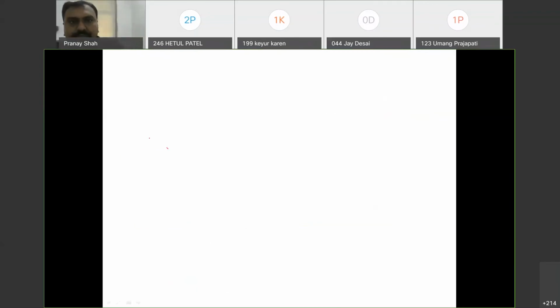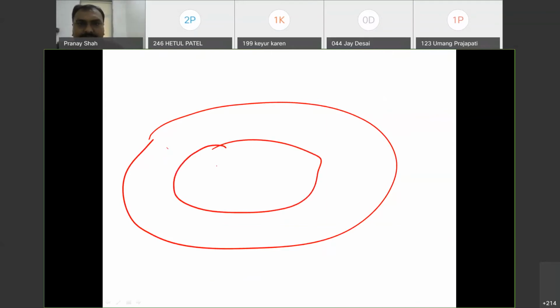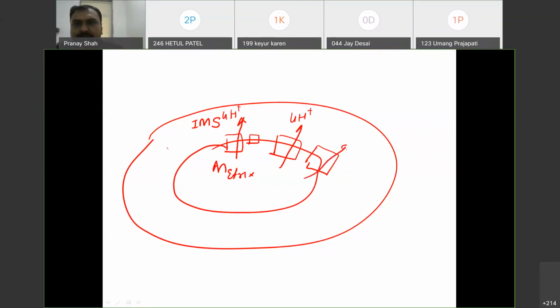Now, you can see I am again drawing the mitochondria. Now I am not drawing the cristae. So this is matrix. This is intermembranous space. All right. So this will be complex 1. This is complex 2, complex 3, and complex 4. From complex 1, 4 H plus pump out. From complex 3, again 4 H plus pump out. And complex 4, 2 H plus are pumped out.